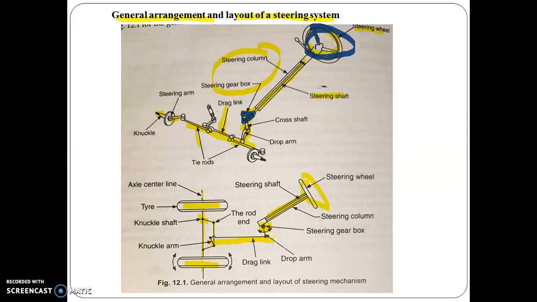Steering wheels generally have a fixed position. However, in some vehicles they can be tilted or located in a position that suits the driver. These functions are provided in all the latest types of cars and vehicles, so that the position of the wheel can be lifted up or moved down as per the convenience of the driver.